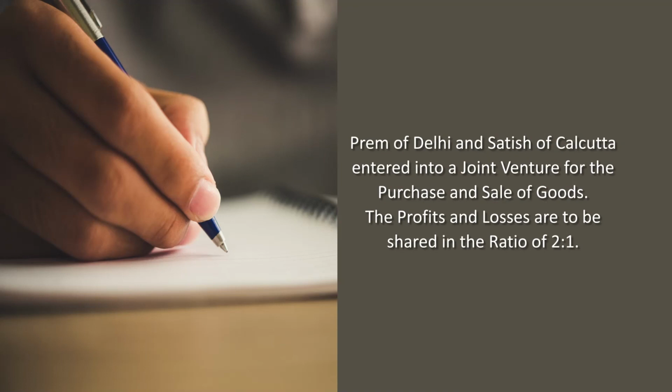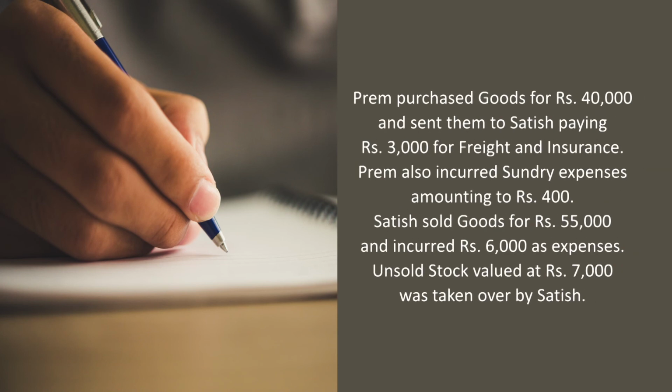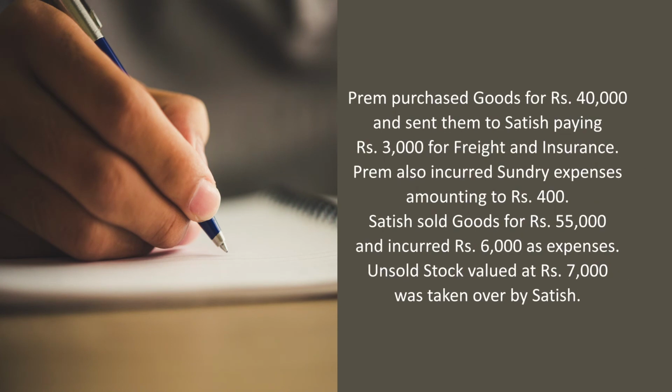Here is the illustration. Prem of Delhi and Satish of Calcutta entered into a joint venture for the purchase and sales of goods. The profit and losses are to be shared in the ratio of 2:1. Prem purchased goods for rupees 40,000 and sent them to Satish, paying rupees 3,000 for freight and insurance. Prem also incurred sundry expenses rupees 400.